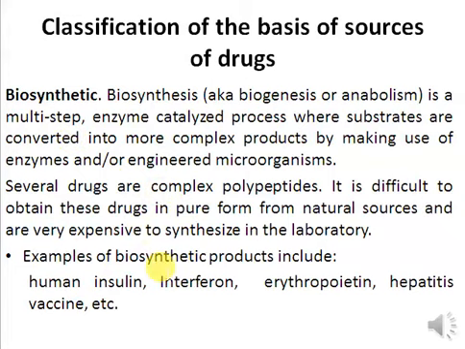Examples of biosynthetic drugs include human insulin, interferon, erythropoietin, hepatitis vaccines, etc. You can also look at the structures of these drugs to see how complex they are and how we can carry out their synthesis by making use of the biosynthetic pathway.